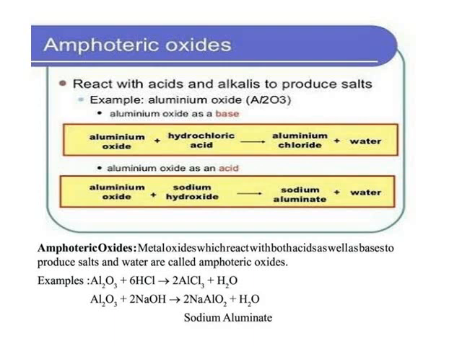The equations are: Al2O3 plus 6HCl gives 2AlCl3 plus 3H2O. Al2O3 plus 2NaOH gives 2NaAlO2 plus H2O, that is sodium aluminate.